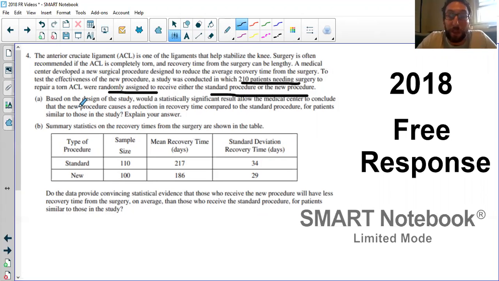And so A asks, based on the design of the study, would a statistically significant result allow the medical center to conclude the new procedure causes a reduction in recovery time compared to the standard for patients similar to those in the study? And then B, summary stats on the recovery times are given here. We've got some sample sizes, means, standard deviations. Do the data provide convincing statistical evidence that those who get the new procedure will have less recovery time on average than those who get the standard procedure? So let's jump in. Part A.